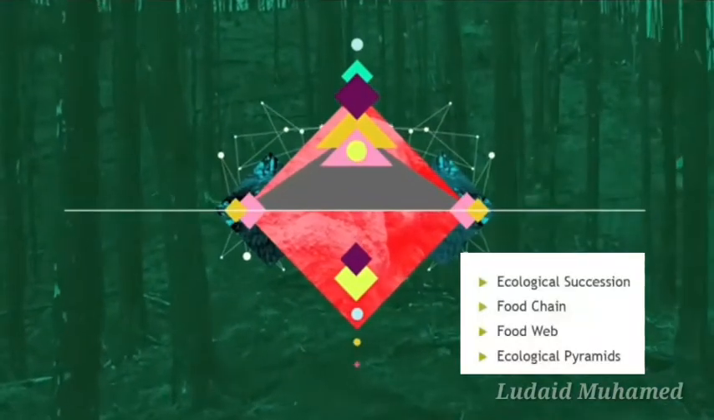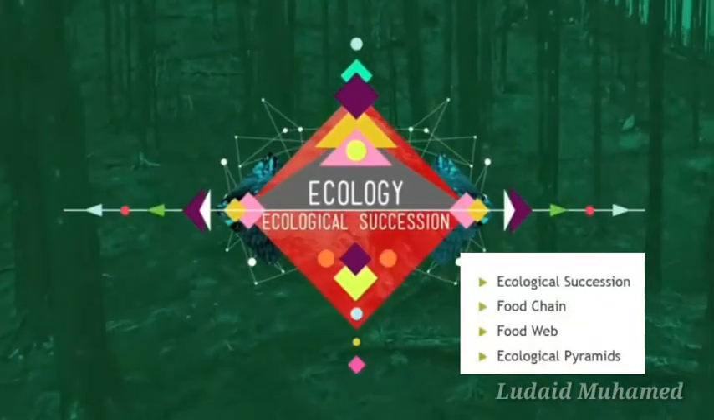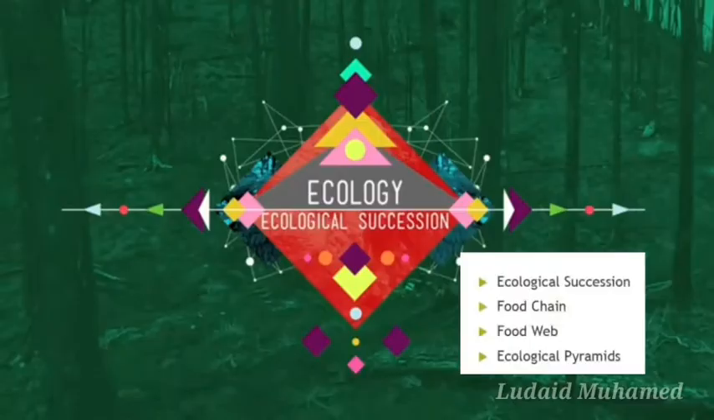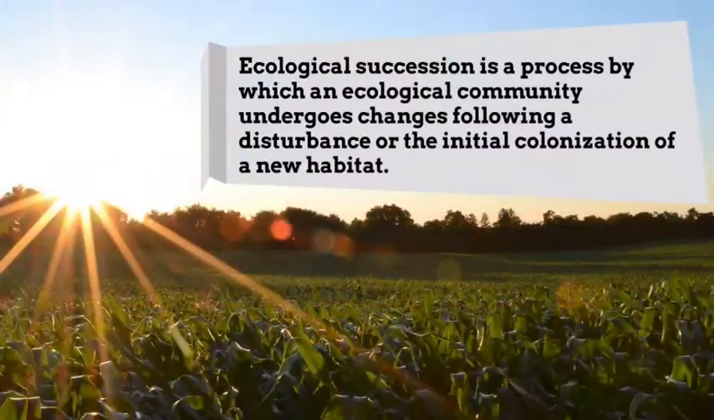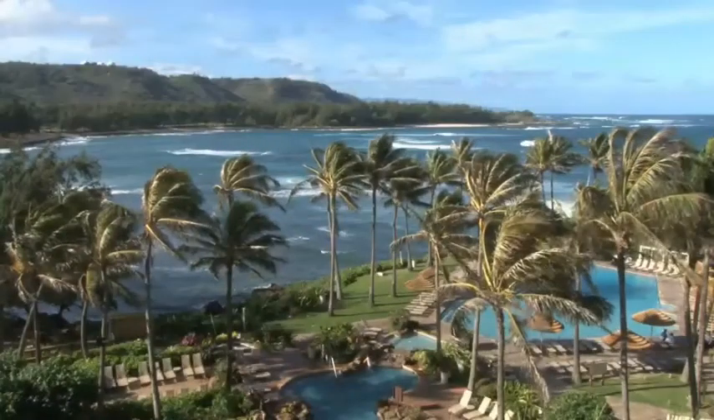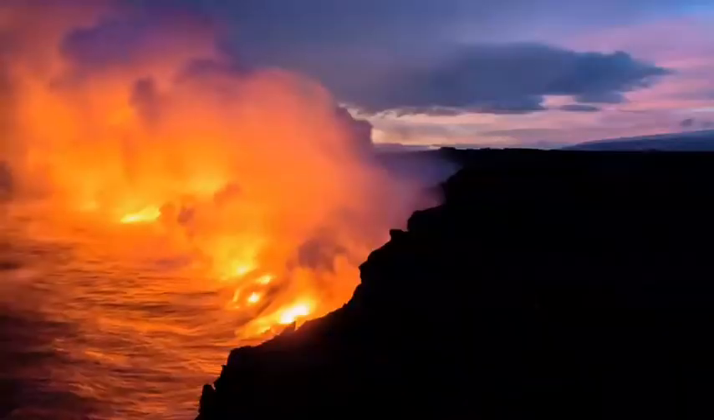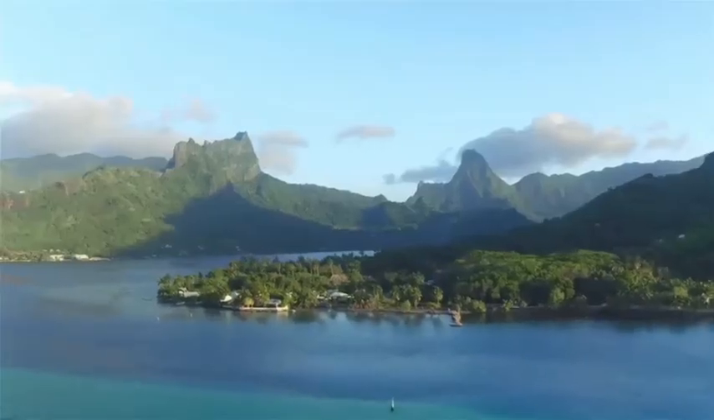Hello friends, today we are going to see what is ecological succession and food chain, food web and ecological pyramids. Ecological succession is a process by which an ecological community undergoes changes following a disturbance or initial colonization of a new habitat. For example, the islands of Hawaii were formed from volcanic activity. Over time, they become tropical islands.